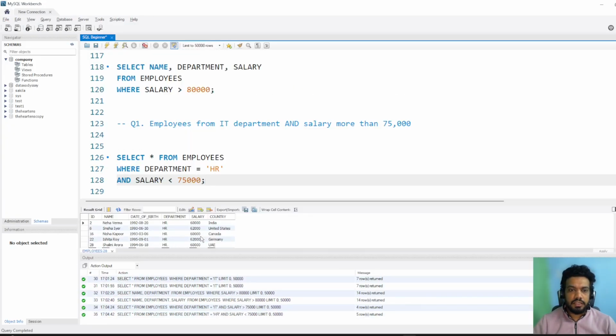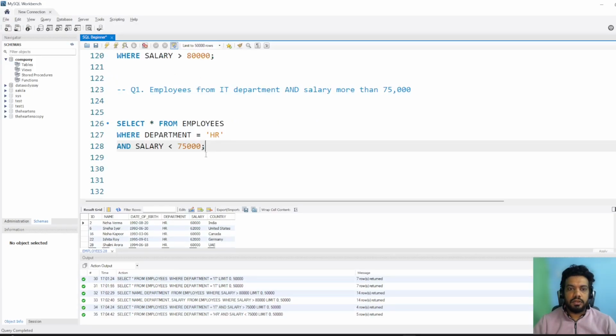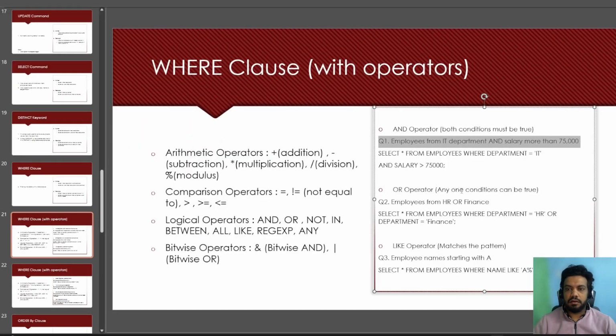So now you can see that salary is less than 75,000 and department is HR. So in this case, both the conditions must be true, then only we will get the result. So second is the OR operator. In the OR operator, one of the conditions should be true. So let's take this example.